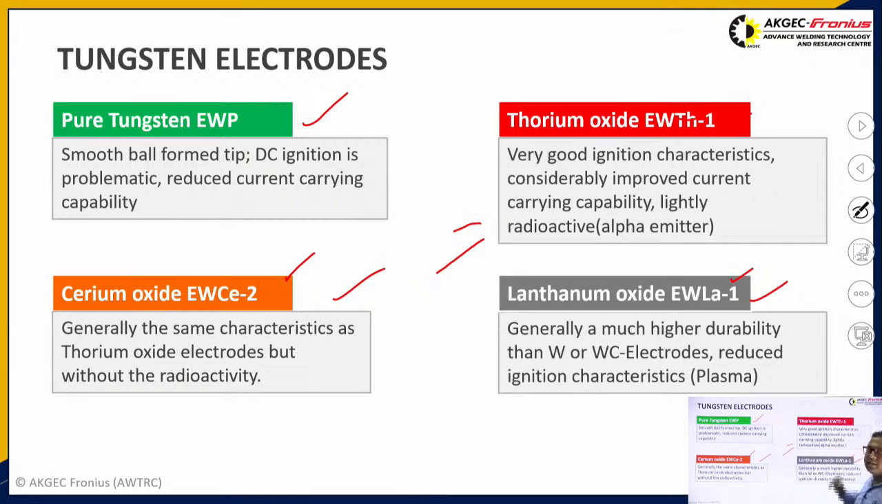Generally thorium tungsten electrode is banned in European countries because thorium has some amount of radioactivity. That's why it is banned in other countries, but it has very good ignition characteristics, and it has very good current carrying capacity. Why do we have to add these thorium, cerium, lanthanum? Because pure tungsten does not have very good current carrying capacity. You can say that.